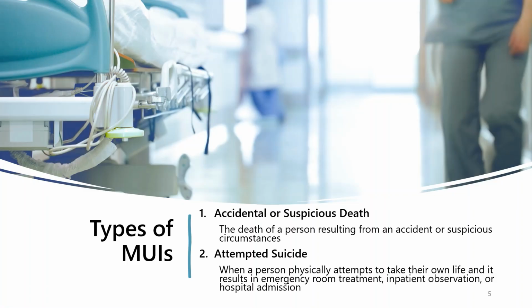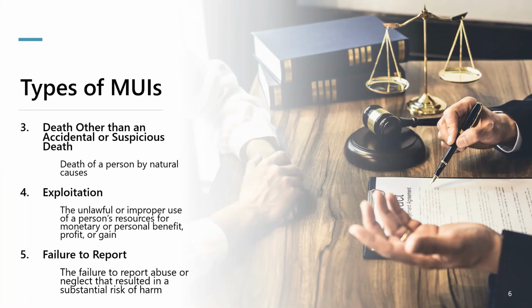Accidental or suspicious death is the death of a person resulting from an accident or suspicious circumstance. Attempted suicide means when a person physically attempts to take their own life and it results in emergency room treatment, inpatient observation, or hospital admission. Death other than an accidental or suspicious death is the death of a person by natural causes.